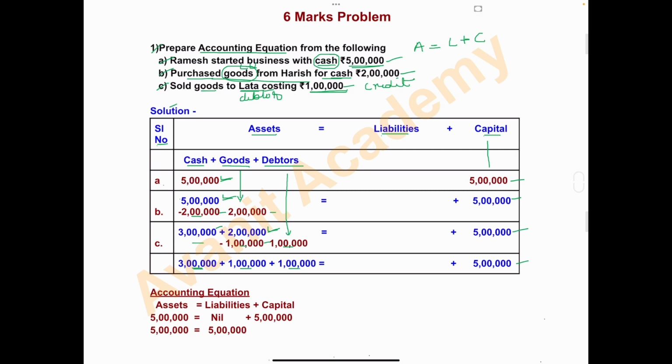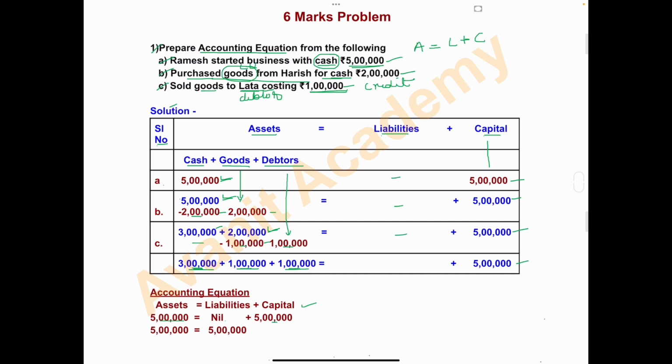So the accounting equation is: assets of the business are always equal to the liabilities and capital of the business. So equation: assets is equal to liabilities plus capital. So ಈ ಪ್ರಾಬ್ಲಮ್ ಅಲ್ಲಿ ಅಸೆಟ್ಸ್ ಅಲ್ಲಿ ನಮಗೆ ಏನಿದೆ ಇಲ್ಲಿ: ಕ್ಯಾಶ್ ಬ್ಯಾಲೆನ್ಸ್ 3 lakh, goods 1 lakh and debtors 1 lakh. So total ಎಷ್ಟಾಗುತ್ತೆ? 3 lakh plus 1 lakh plus 1 lakh, 5 lakh. So total assets ನಮ್ಮ ಕಡೆ ಎಷ್ಟಿದೆ? 5 lakh. Liabilities nil. Capital amount is 5 lakh.